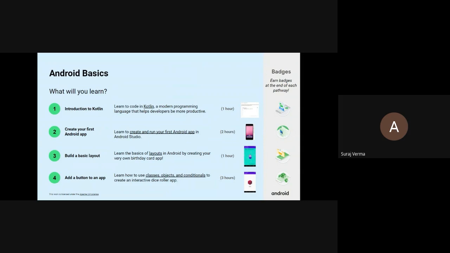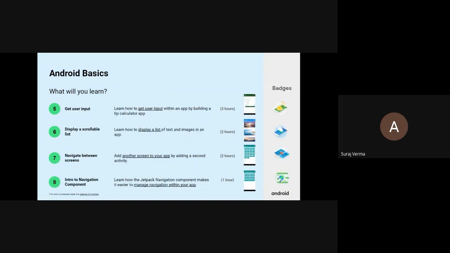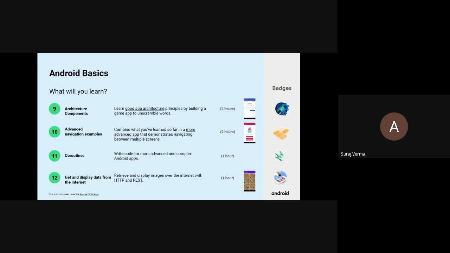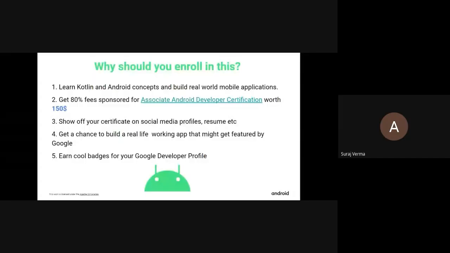First we will learn how to code in the Kotlin programming language. Then we will start with Android basics and how to create basic apps in Android, and then later we will jump to some advanced concepts that are needed to build a full-fledged mobile application and Android concepts through live sessions.